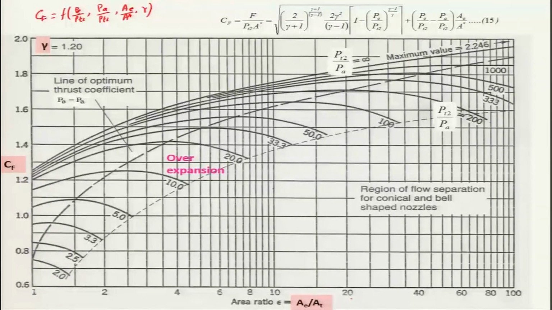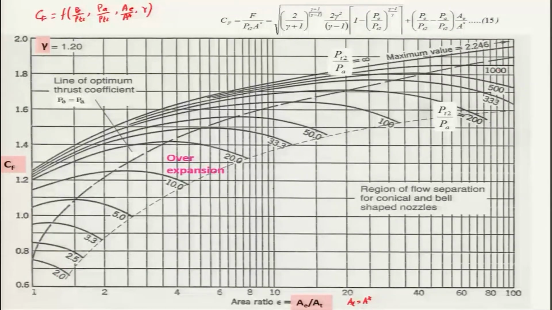Sometimes we call AT as A star, because we are looking at choked conditions. And you can see that it is being plotted for Pt by Pa, starting from 2, that is the pressure ratio across the nozzle, to something around 1000.